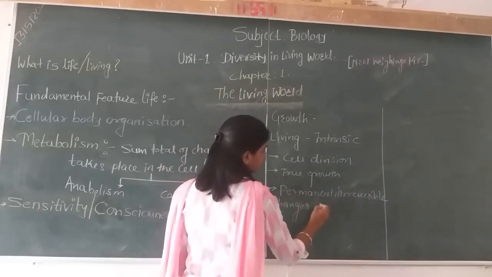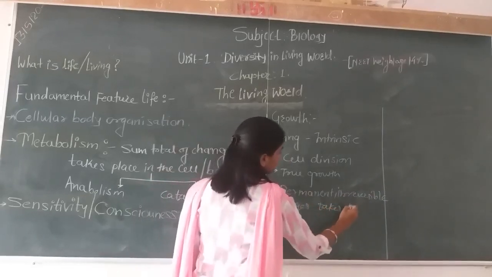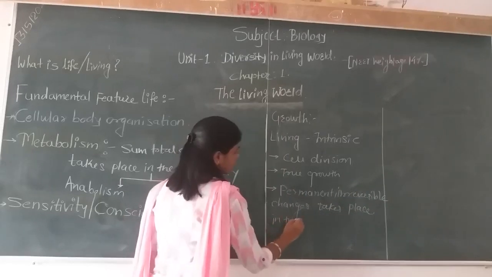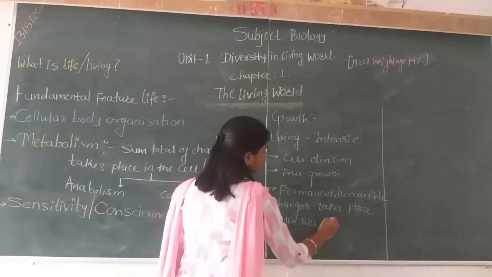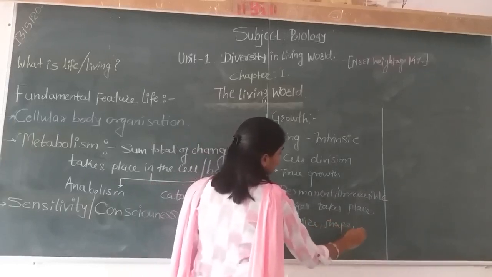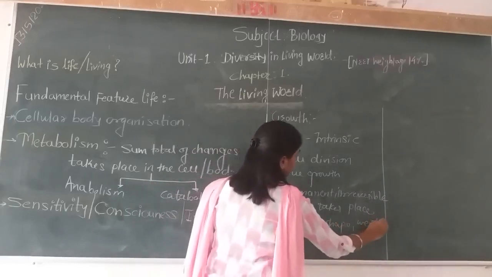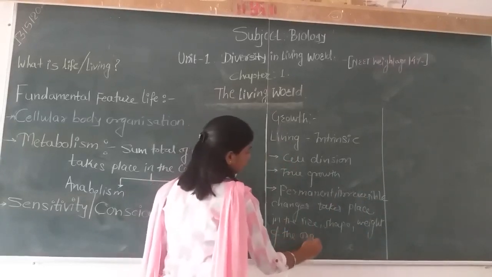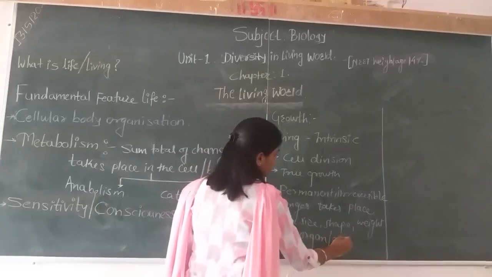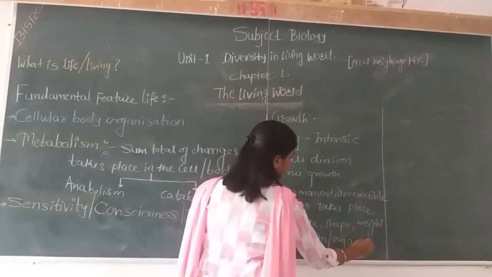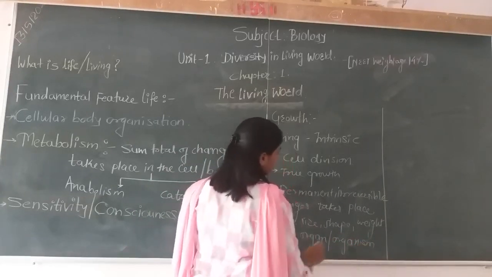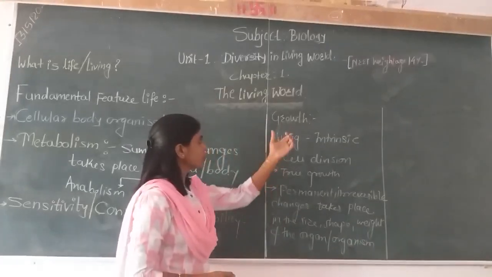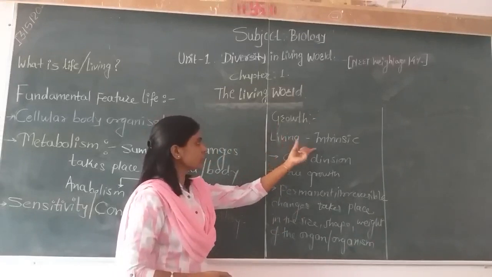Changes take place in the size, shape, and weight of the organ or organism. It is irreversible. So in this manner, when we observe growth in a living organism, it is always intrinsic.